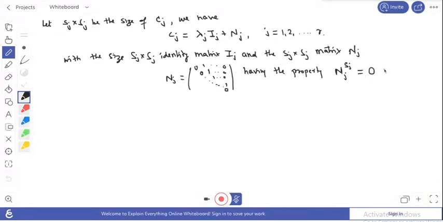Also, if we add all the orders, the sum equals the order of the main matrix, that is n. If you add the orders of all the Jordan blocks, this one plus this other general block and so on, the total equals the n cross n main matrix.